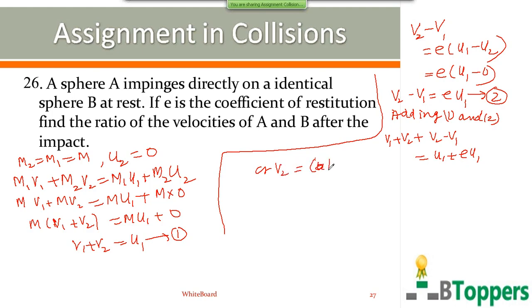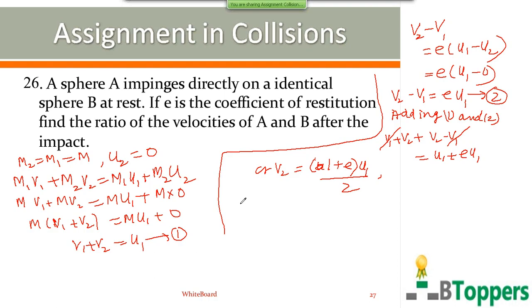So if you add the two equations 1 and 2, v1 gets cancelled. You get v2 equal to (1 plus e) into u1 by 2. Next, you can substitute this value of v2 in one of the equations to find v1.